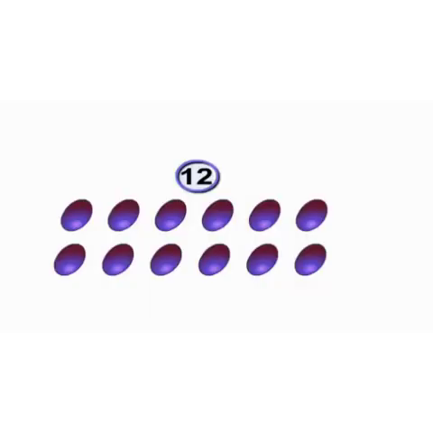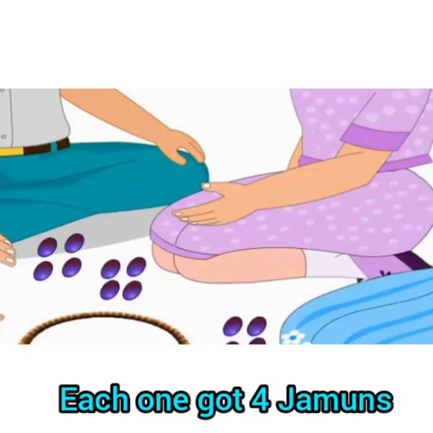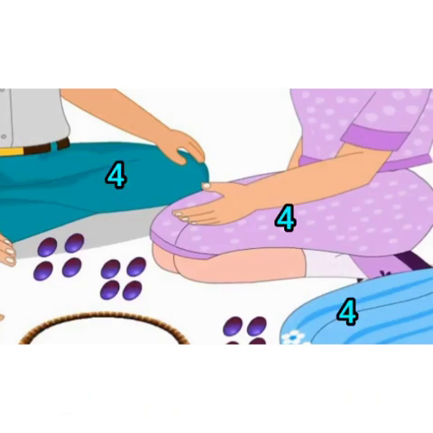Sonu said, these are 12 jamuns. Total jamuns are 12. I will distribute them, giving each 1 jamun at a time. Tai said, how many did each of you get? Sonu said, each of us got 4 jamuns.